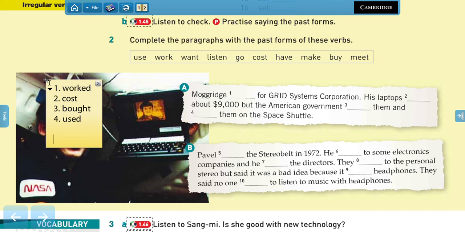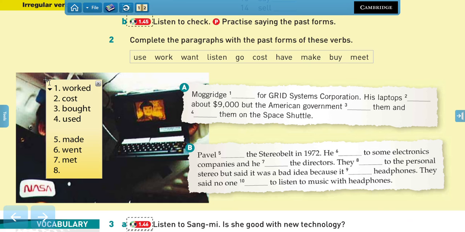Very good. Then we have Pavel made the stereo belt in 1972. He went to some electronic companies and he met the directors.